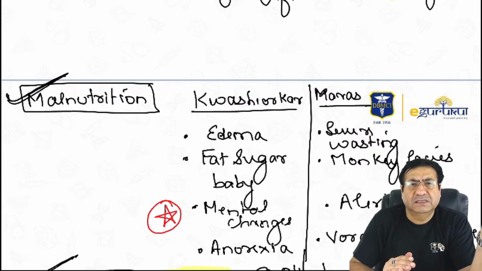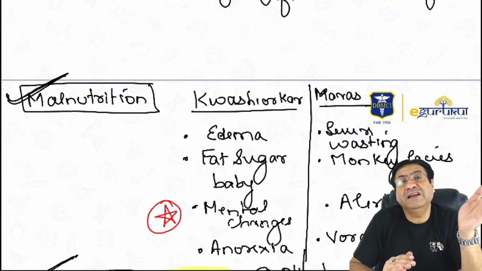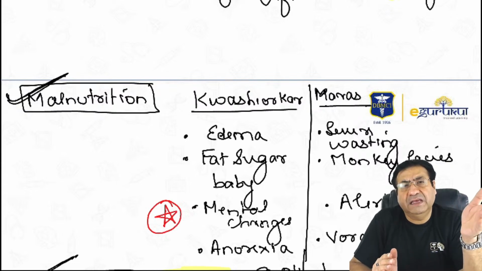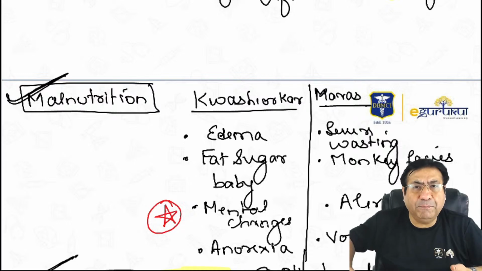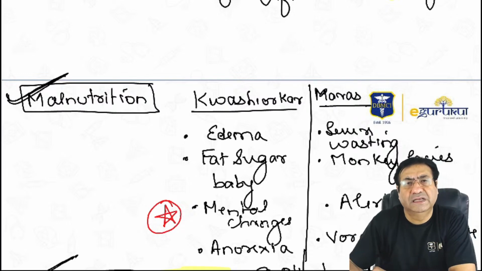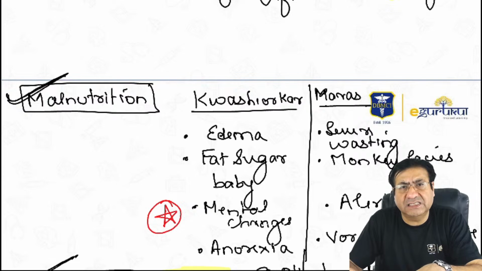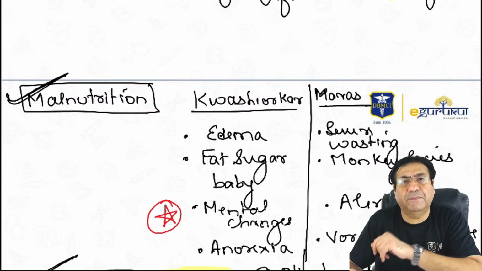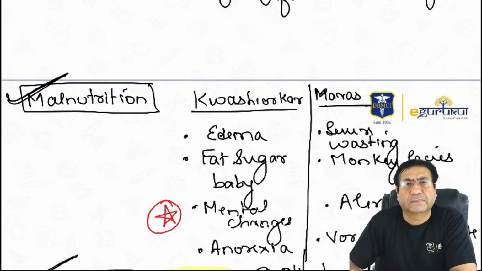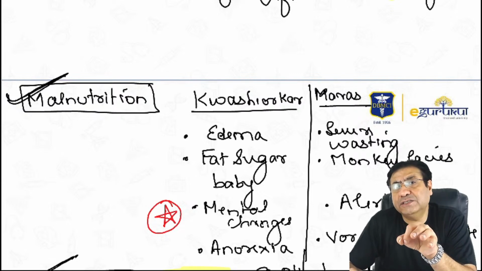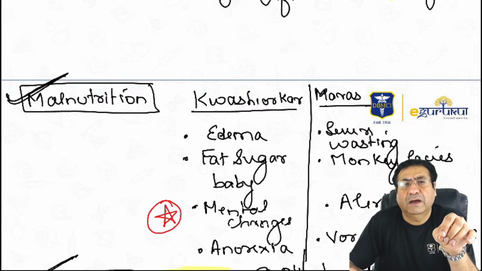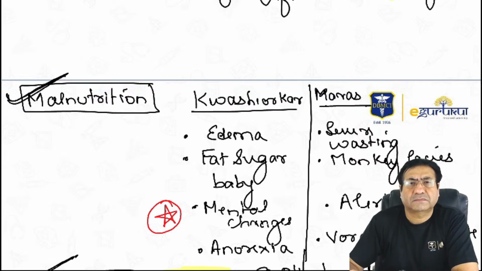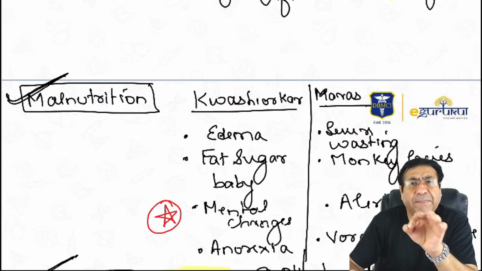So 8 months. When do children creep? Creeping is walking on hands and knees with abdomen lifted above the surface. Crawling, abdomen is touching the surface. Creeping, abdomen is lifted above the surface. So the child crawls at the age of 8 months, but the child creeps at the age of 10 months. Crawling 8 months, creeping 10 months.